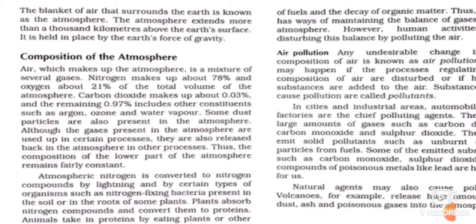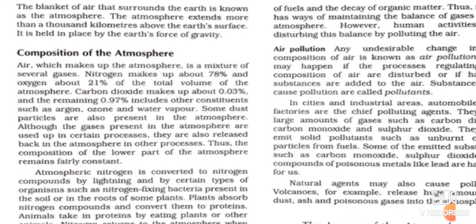Now let us talk about the gases one by one. Nitrogen: let us have some more detailed information. Its concentration is very high in the atmosphere, about 78 percent, and the accurate volume is 78.08 percent. It is found up to a height of 128 kilometers from the earth's surface. Nitrogen is lighter than oxygen and carbon dioxide, and both plants and animals use this nitrogen.